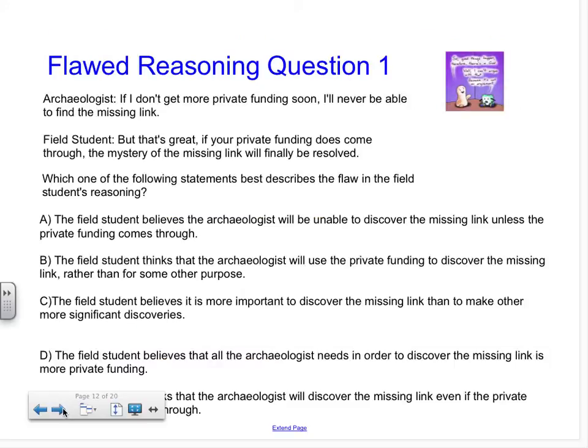Please take a moment to read through the following sample of flawed reasoning question 1. Press pause, and when you are ready to continue, press play. We will continue.